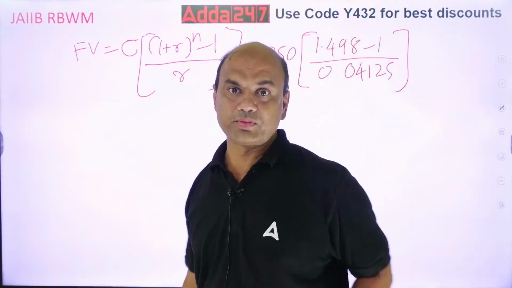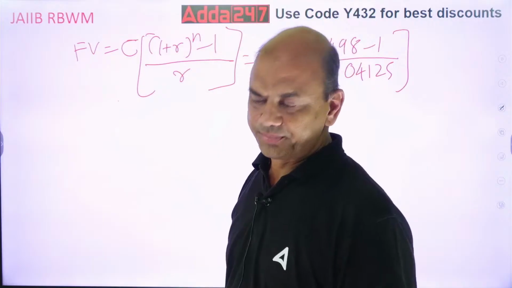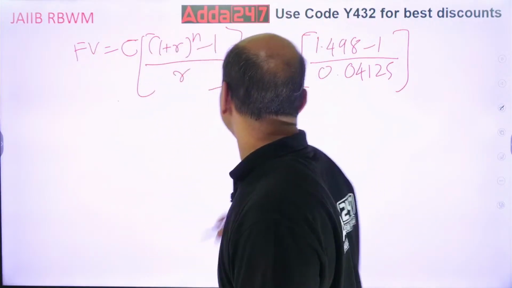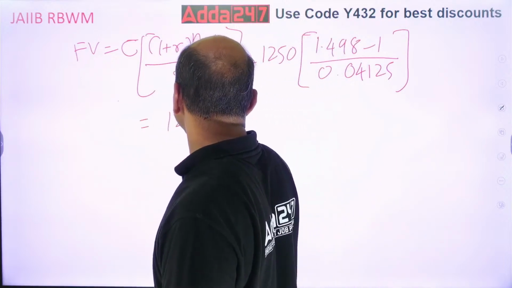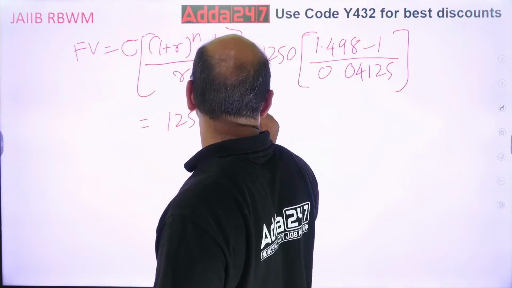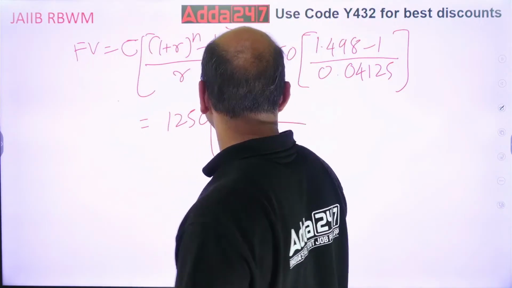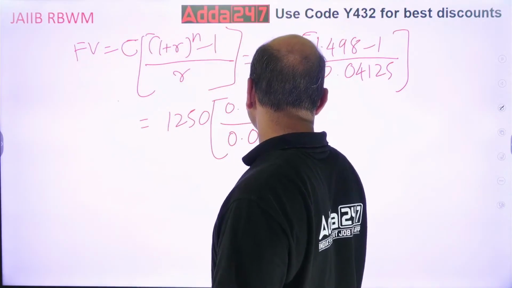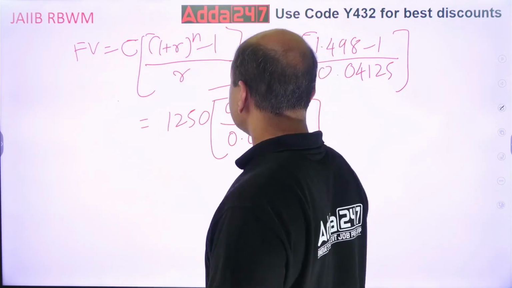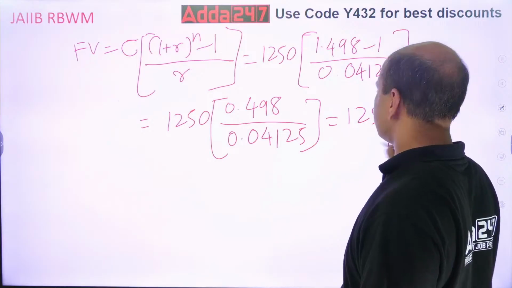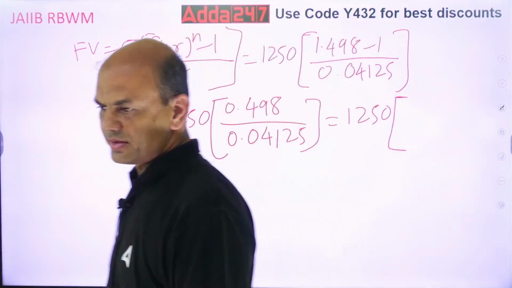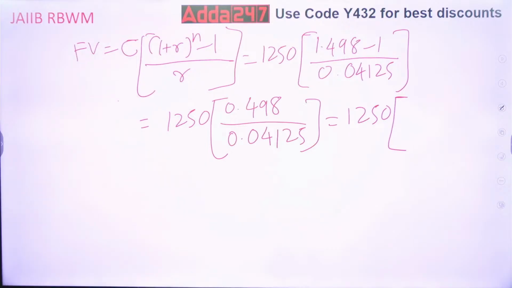Now get the value. Now you will get the value more than 1250. Try this, everyone. So 1.498 minus 1 equals 1250 into 0.498 divided by 0.04125. So do this, everyone. 1250 into, what is the answer for this? It is roughly 10 times. Right? Roughly it is 10 times, so you must get around 10 point something. Isn't it?